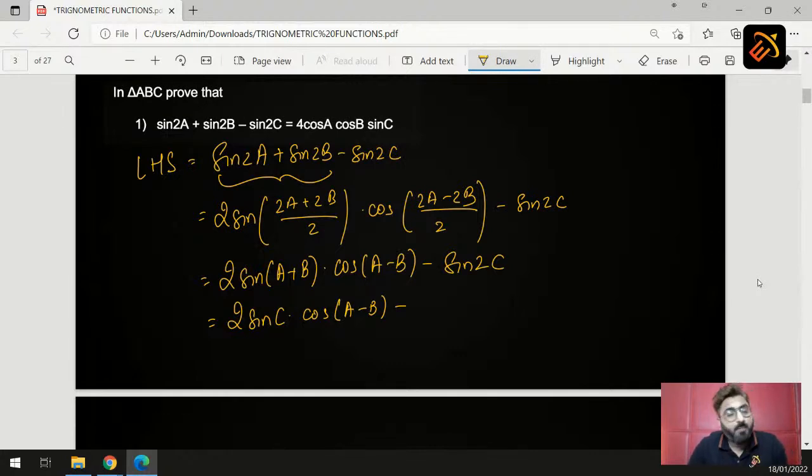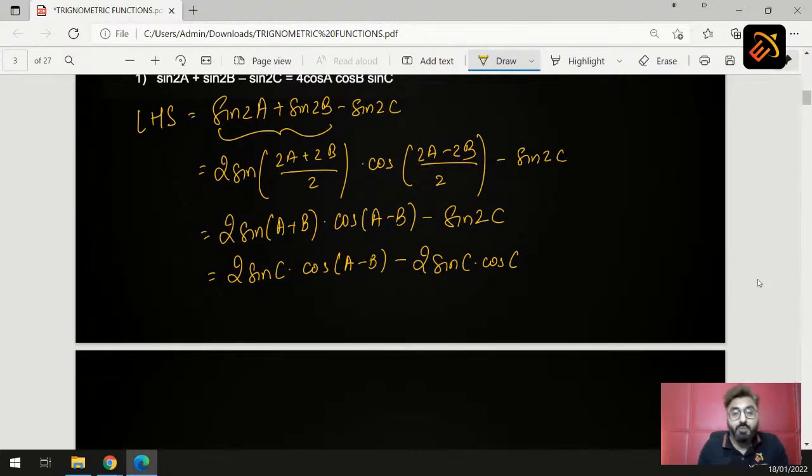What is the half angle formula? Sine 2 theta is 2 sine theta cos theta. So apply that formula, and here we get 2 sine c into cos c. Now if you see properly, 2 sin c will come out common. So when you take 2 sin c common, what is left inside? Inside we have cos of a minus b minus cos c.